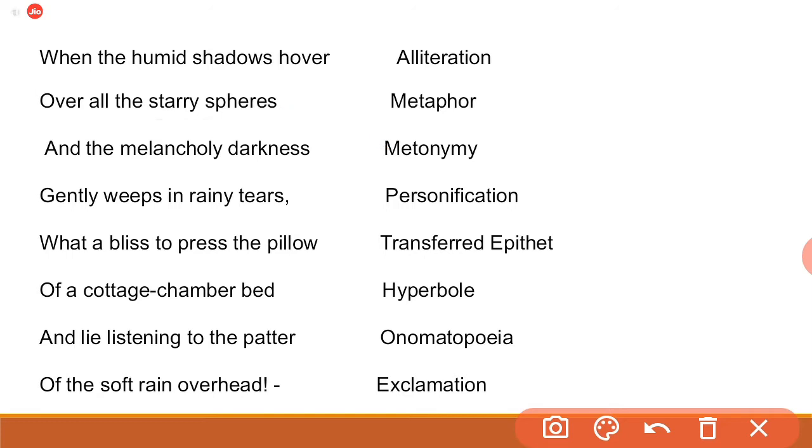And the melancholy darkness gently weeps in the rainy tears. Here we are getting next figure of speech, personification. The inanimate darkness is given the human quality. This darkness is inanimate, but it has given the human quality of melancholy and gently weeps. Melancholy means sadness. So when the inanimate objects are said to have the human qualities, the figure of speech we are getting personification. So inanimate darkness is given the human quality of being melancholy and gently weeping.